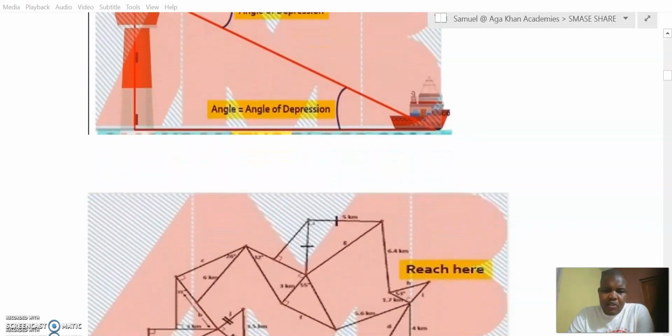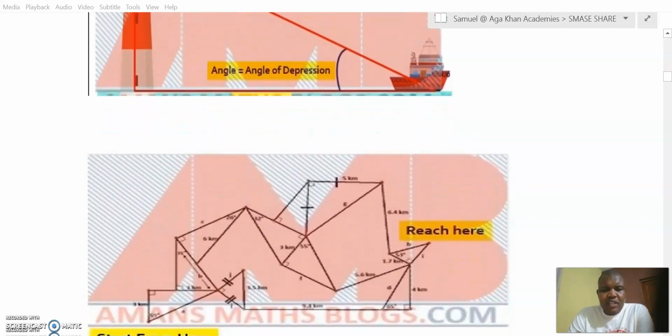Finally, look at how to get the shortest distance. Networking. You can see it is purely trigonometry. Look at these various triangles that are used to locate the shortest route possible for you to reach the destination. We are talking about trigonometry.